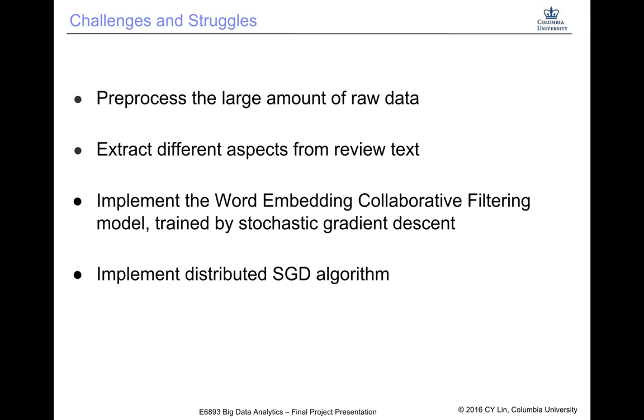We have to code our own algorithm. Before that, we did a lot of research, and we tried to come up with an algorithm model, and we implemented it in pure Python. Then we train our model with stochastic gradient descent, which is very time consuming. So we try to use Spark to implement a distributed way, so that we can utilize the MapReduce property of Spark and accelerate this process.